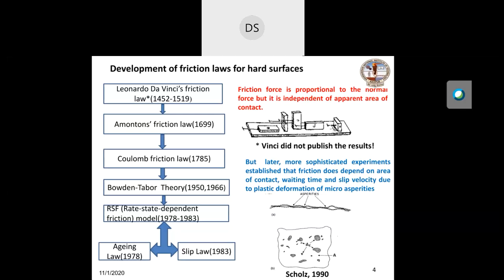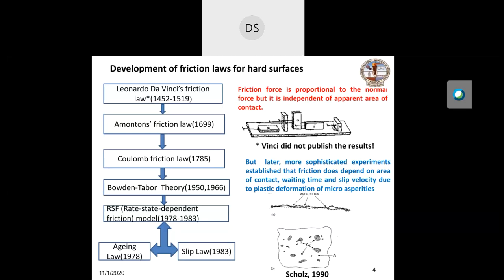What he observed is that irrespective of the mass of the sliding body, the magnitude of friction force is the same, which is also obvious from the sketch which is given. But da Vinci didn't publish the results. Later, Amontons in 1699, almost 200 years later, and then Coulomb repeated the experiment.